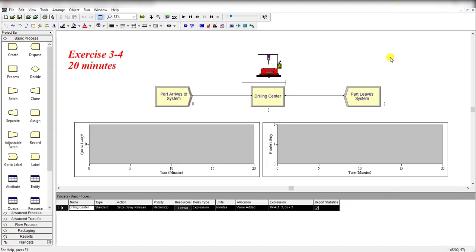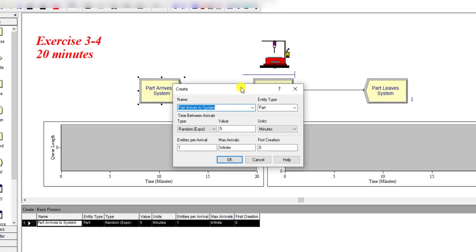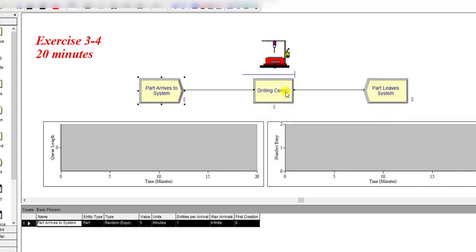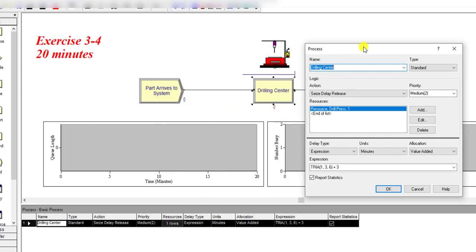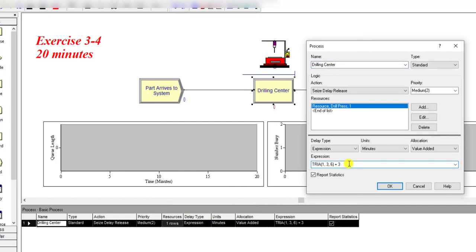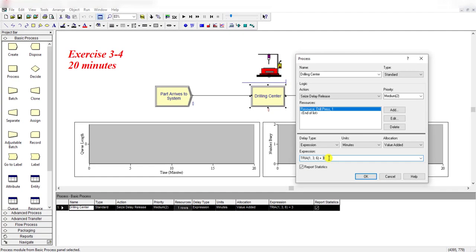So I'm moving to the Arena screen, and here you can see exactly the same model 3-1 is opened. There is nothing changed in parts arrived to system, but we are changing the expression in the process module. Previously it was the triangular distribution. We are still using the triangular distribution to process the parts, but a setup time of 3 minutes was required once a part entered the drill press before its service actually began. So that's why plus 3 is added in this expression.